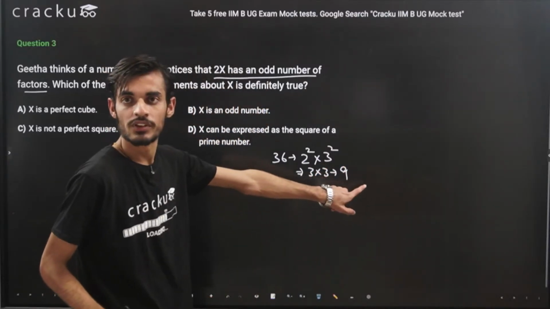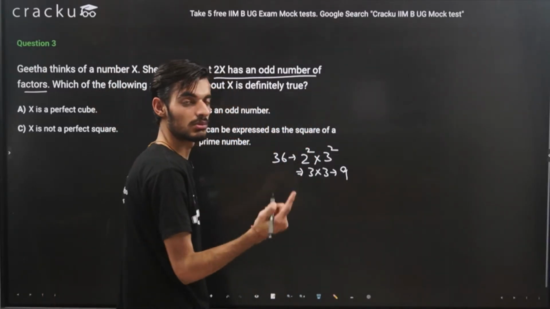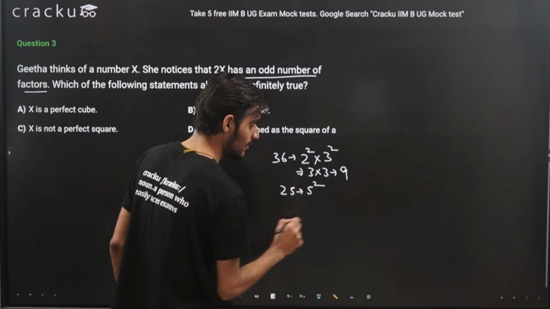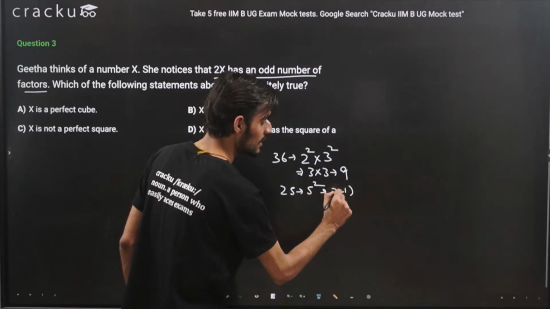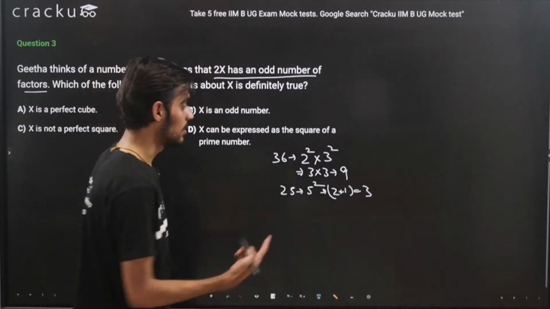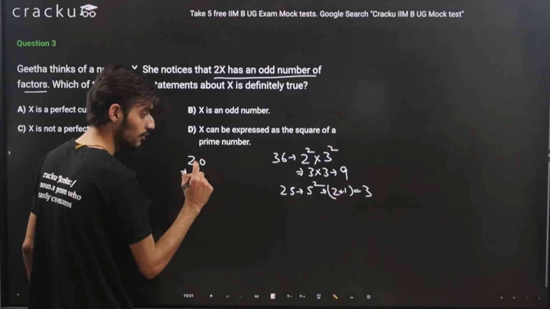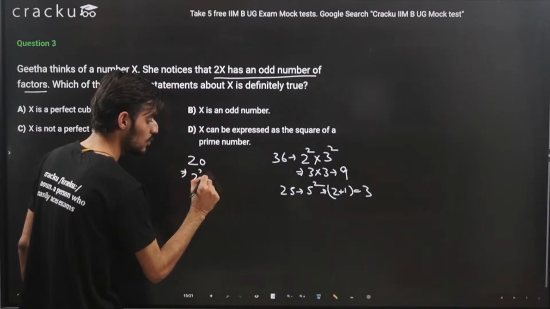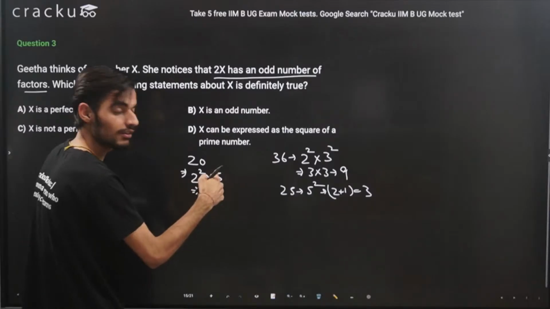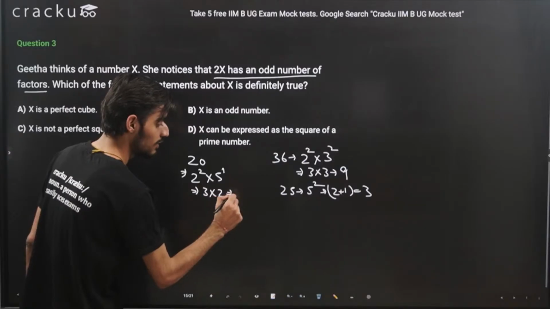So here you can see the number of factors are odd. I can take one more example. Let's say I took a small number 25. For 25 the number is 5 raised to the power 2. So essentially the number of factors will be 2 plus 1, that is 3. If I take any other number, let's say 20, then it will be 4 into 5. So 2 raised to the power 2 into 5, that is 3, because 2 plus 1 will be 3. Here the power of 5 is 1, so 1 plus 1 will be 2. So the number of factors will be 6.